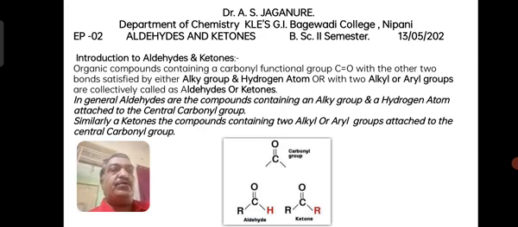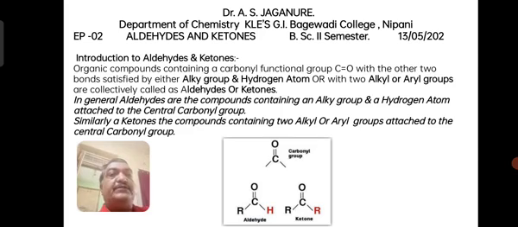With this slogan, let us move to aldehydes and ketones. So already I have given the structures. A carbonyl group, C double bond O with two valencies, is the basic structure required for both aldehydes and ketones. If the two valencies are satisfied by one alkyl or aryl group and a hydrogen atom, it is called an aldehyde. And if the two valencies of carbonyl are satisfied by two alkyl or two aryl groups, then it is called a ketone.